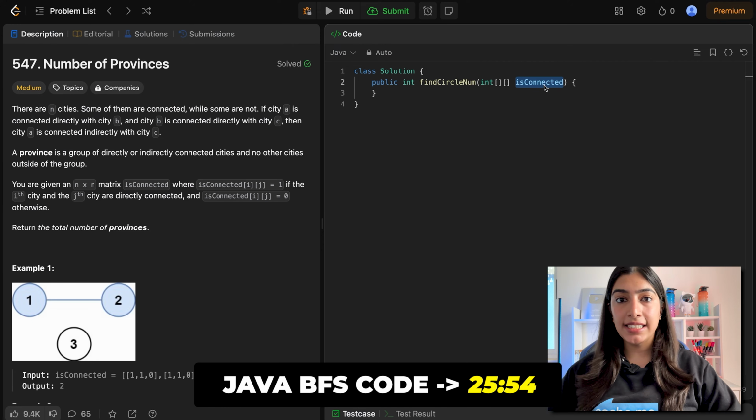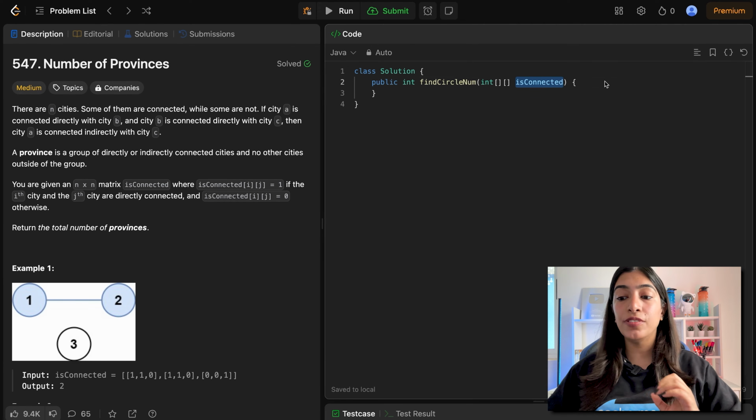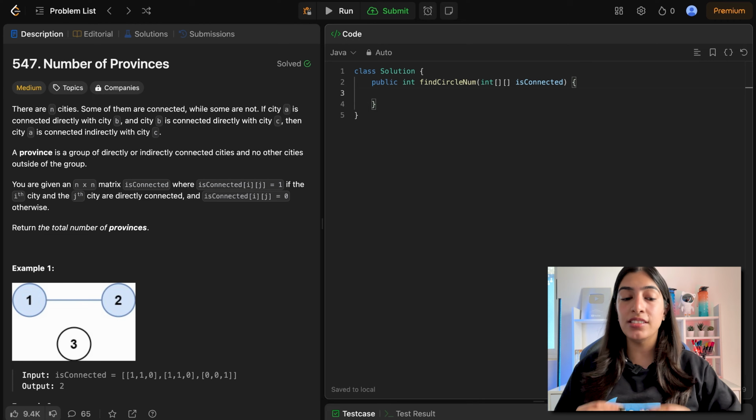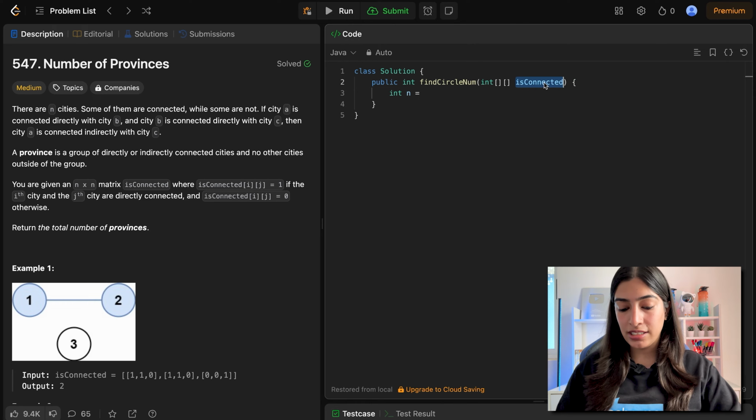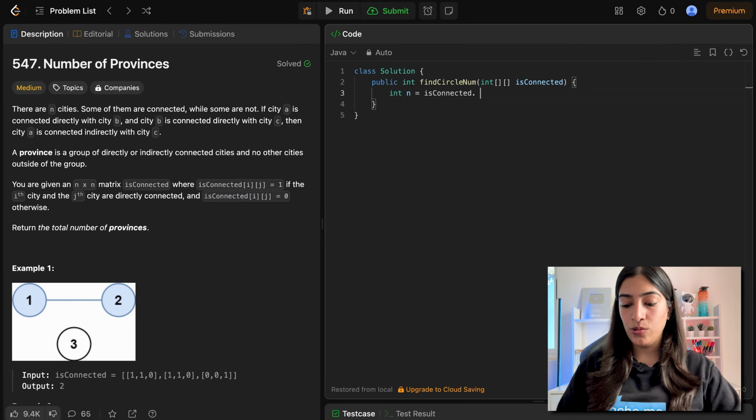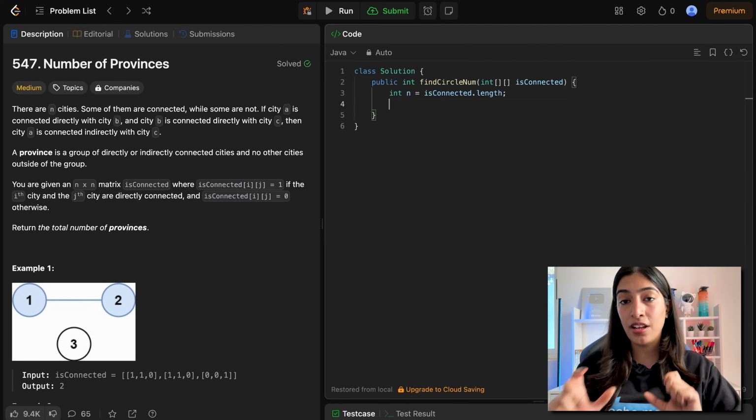Here we are given an adjacency matrix. What is the size of an adjacency matrix? It is n by n, correct? So the first thing that I need to find is the number of vertices, or the number of cities, that are given to us, which is n. And how will we get that? isConnected has either the number of rows or the number of columns, correct? So if I copy isConnected and do length, I will get the number of rows, right? That is enough. I have the number of cities now.